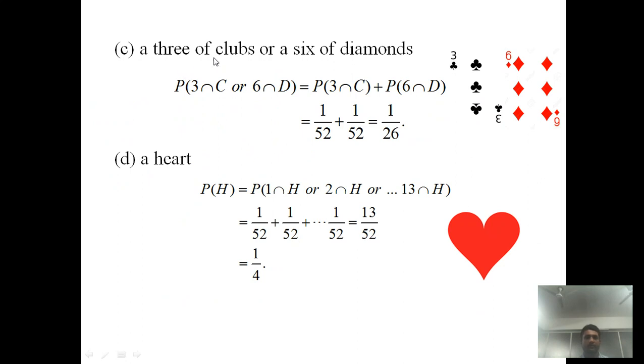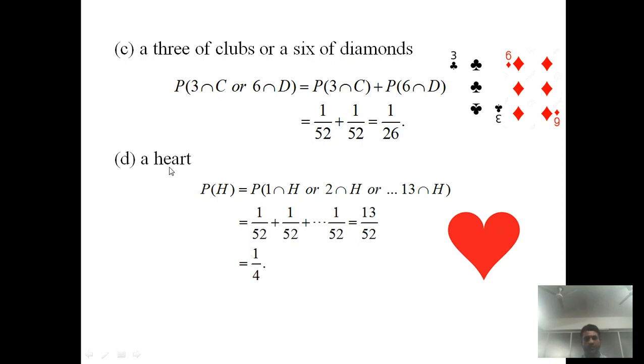The third one, a 3 of club, so 3 intersection C, or 6 of diamond, so 6 intersection D. Again, these two events are mutually exclusive, so by using the linearity property, it is represented as probability of 3 intersection C plus probability of 6 intersection D. And these are one single event or one sample point, so its probability is 1 by 52. Similarly, probability of 6 of diamond is 1 by 52. So probability of 3 of club or 6 of diamond is 1 by 26.